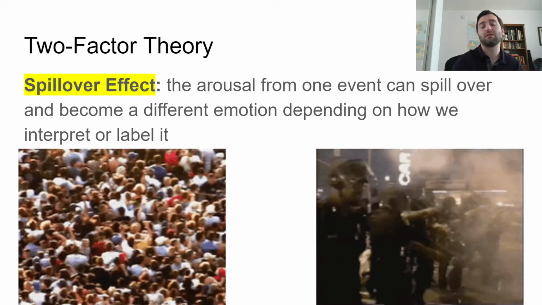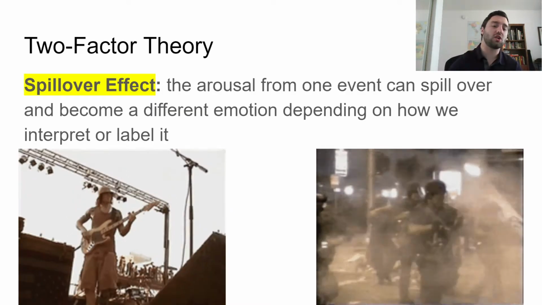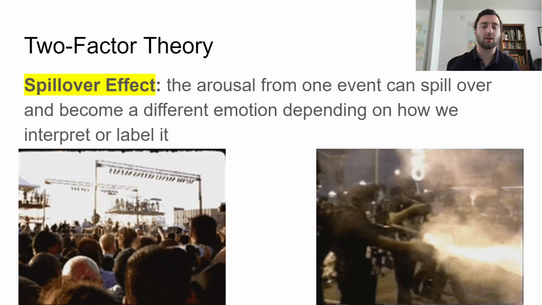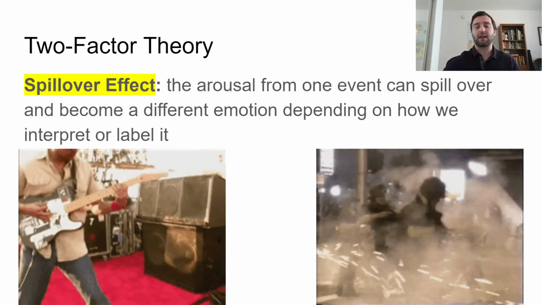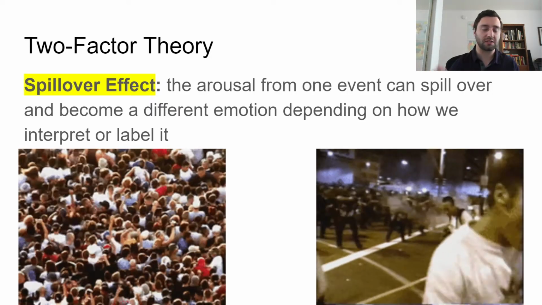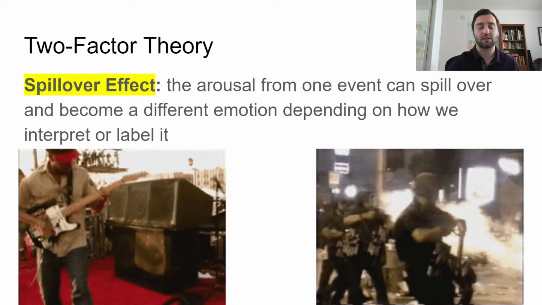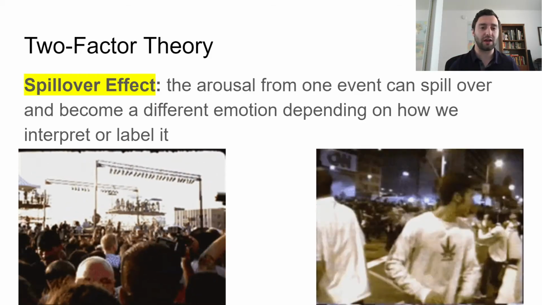What we saw after the concert was that a large chunk of the people, and there are obviously a whole lot of conversations about who was actually at the concert, spilled out into the city, and they ended up having basically a small riot. That's what you're seeing on the right, police tear gassing and getting these people out.